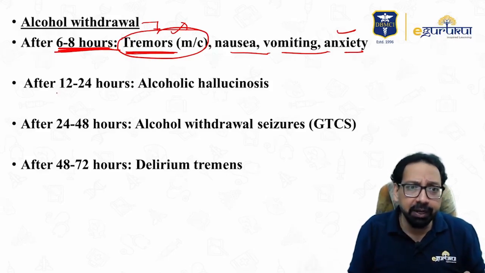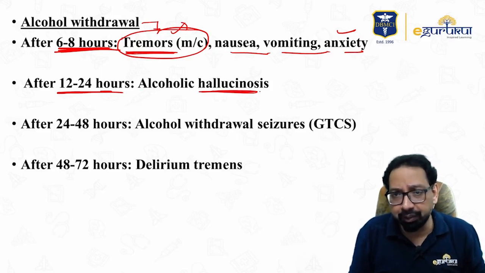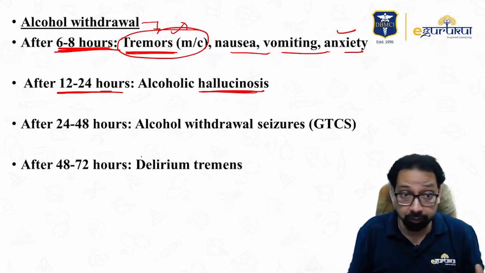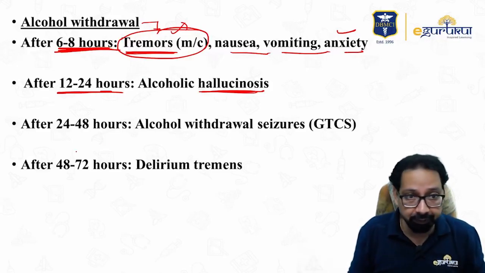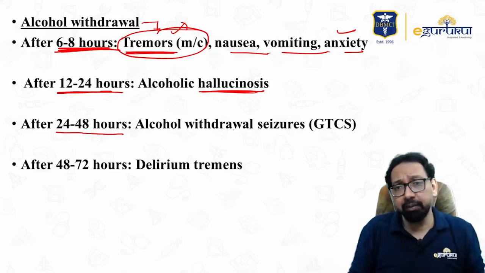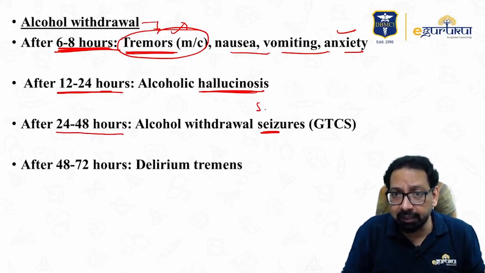If the patient is not taking alcohol for 12 to 24 hours, then alcohol hallucinosis. Hallucination may be there. Auditory hallucination. Alimentary hallucination. After 24 to 48 hours, there are seizures. How to remember? Seizure, SE, for second day.